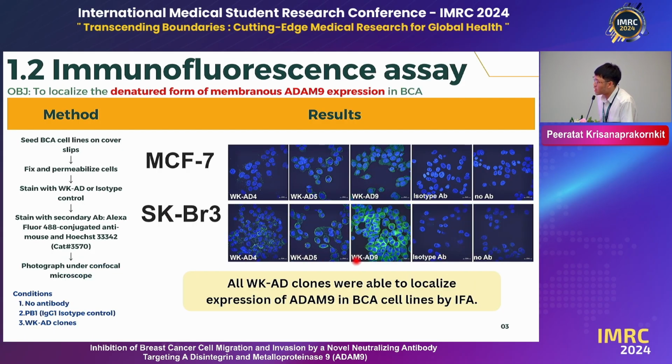In the immunofluorescence assay of the WKD clones, clones 4, 5, and 9 were able to localize the expression of ADAM9 in both breast cancer cell lines by immunofluorescence, compared to the negative immunostaining by the isotype control antibody. Note that clone WKD9 was particularly effective in detecting the expression of ADAM9 in both breast cancer cell lines.